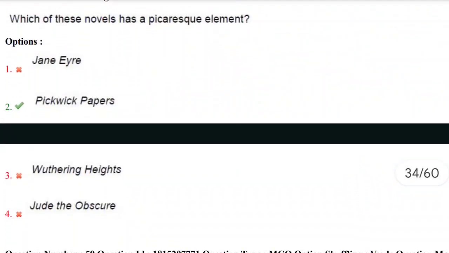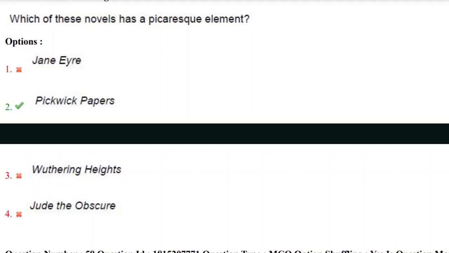Which of these novels has a picaresque element? The options are Jane Eyre, Pickwick Papers, Wuthering Heights, and Jude the Obscure. Here they are talking about the characteristics of the novel, the picaresque element, and we can see the picaresque element in the Pickwick Papers.